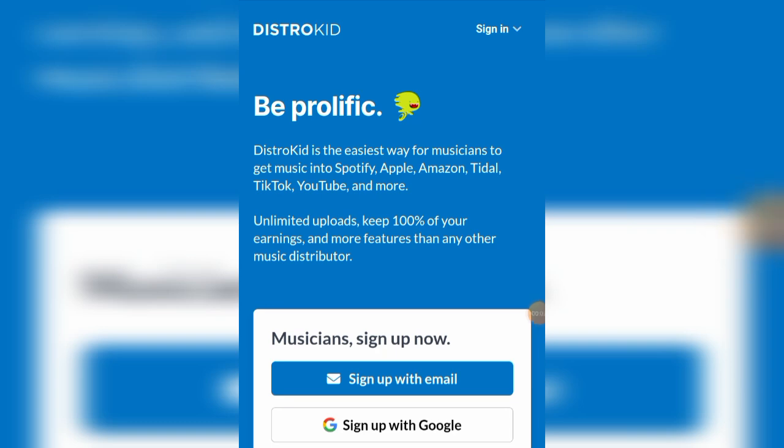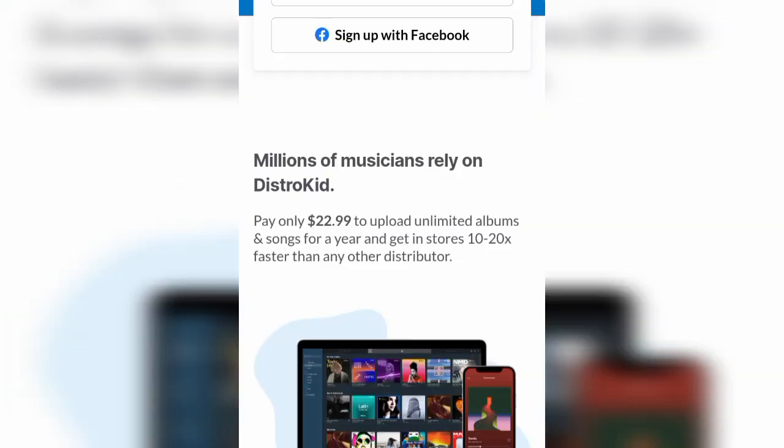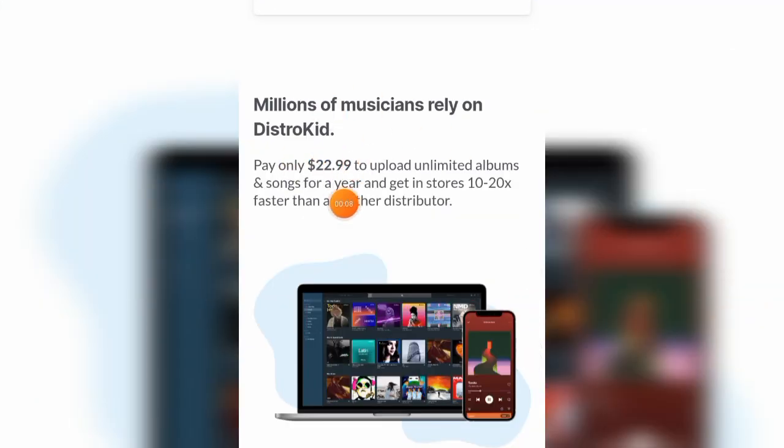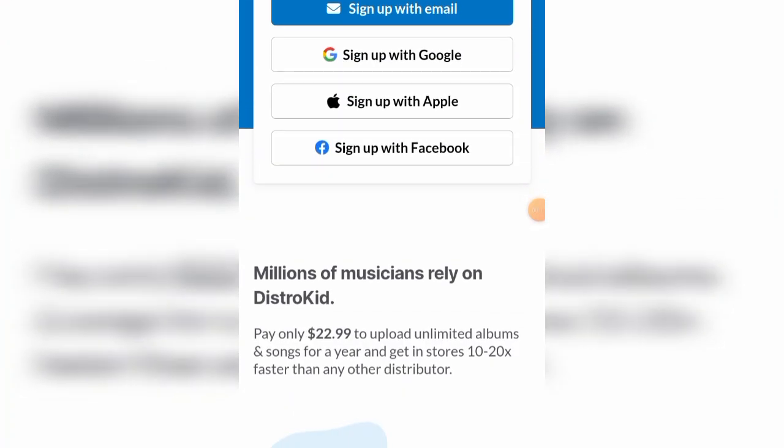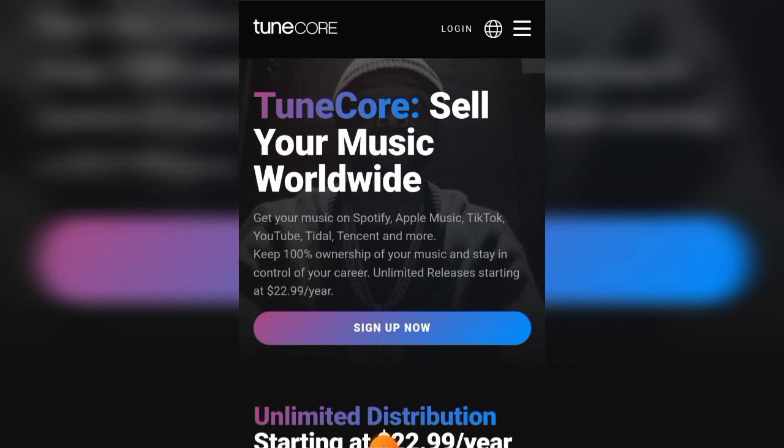So if you head over to DistroKid, you are going to see that we could distribute our music for just $22.99 for a year. So basically we could upload unlimited music and also get to keep 100% of our royalty. This is also applicable to TuneCore. So basically you could also get unlimited distribution for just $22.99 for a year.